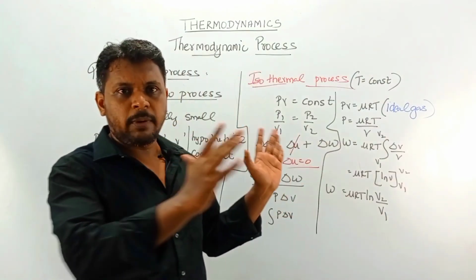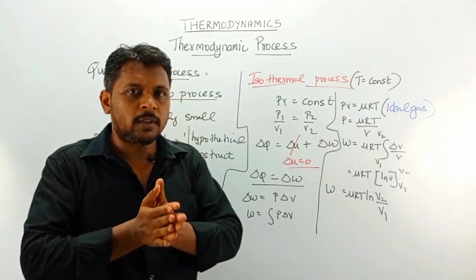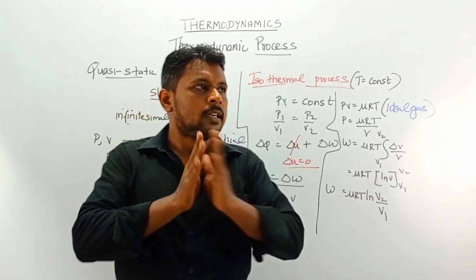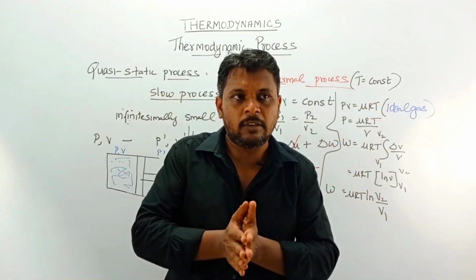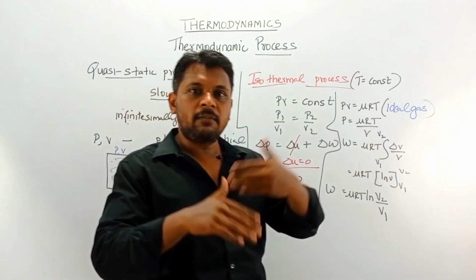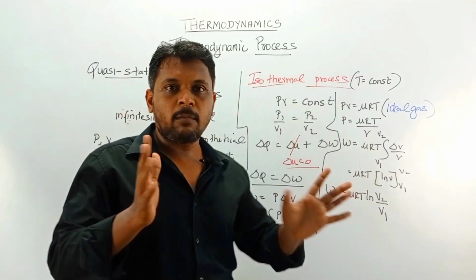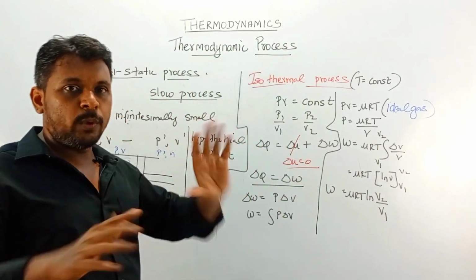So here we have explained the quasi-static process and the isothermal process. Still we have many processes like the constant volume process. Here we have seen constant temperature. We also have constant pressure, constant volume, and other processes like adiabatic and polytropic processes. We will see about those processes in another video.